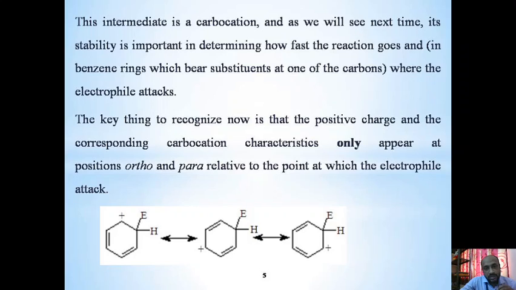That means without changing the position of any atom, whether carbon or hydrogen, only changing the position of electrons, whatever intermediate structures we get are known as canonical forms or resonance structures. Here, when the electrophile attacks the benzene ring, we will get three types of resonance structures, or three carbocations will be formed. This formation of resonance structures increases the stability of the benzene ring. Thank you.